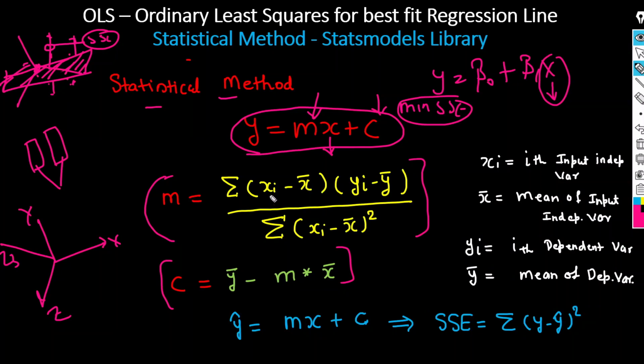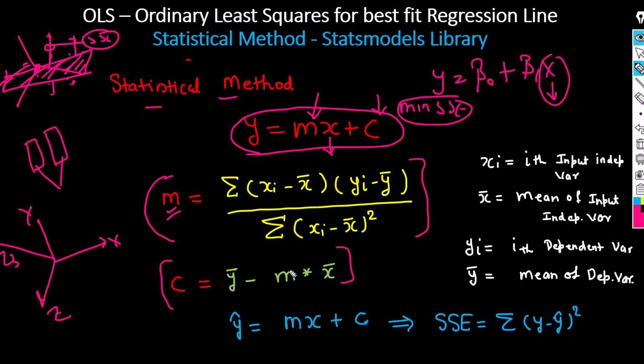It means this is your input data and this is your mean value of the input data. Same for the output data, and this is your mean value of the output data. It means actual output data. And this is your input data, independent data we can say, and the mean of the input data, and then doing the square. So this formula we will use to calculate the M.